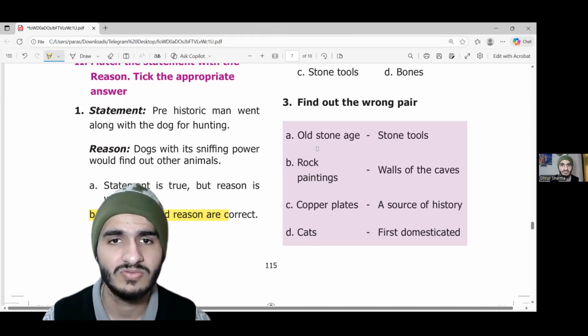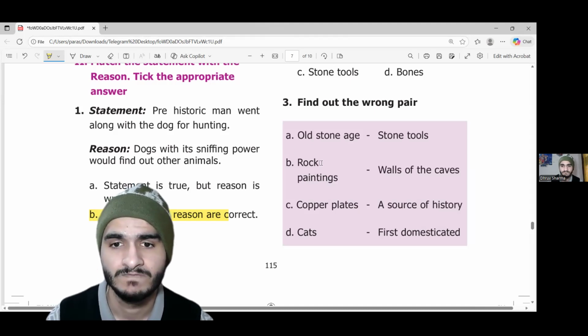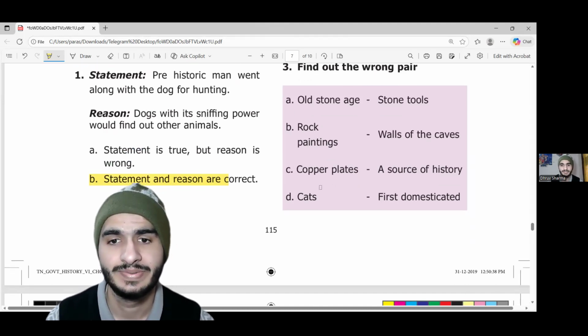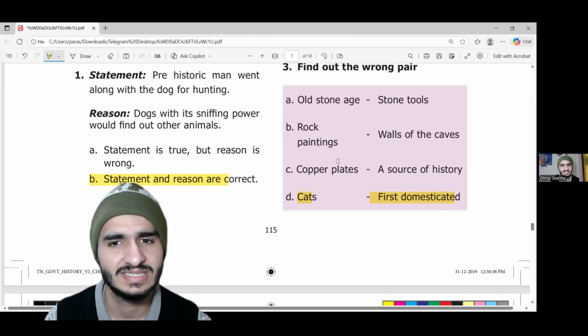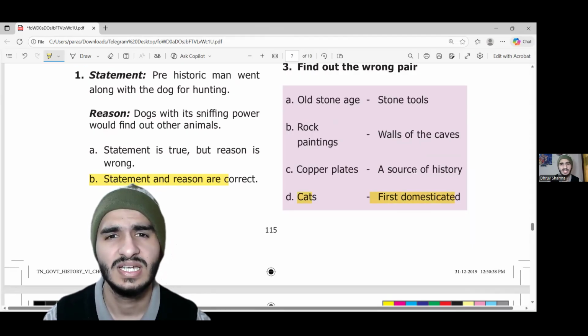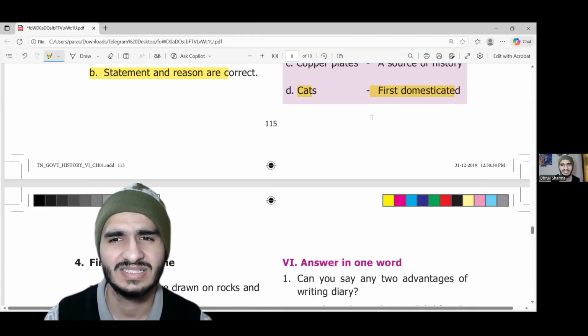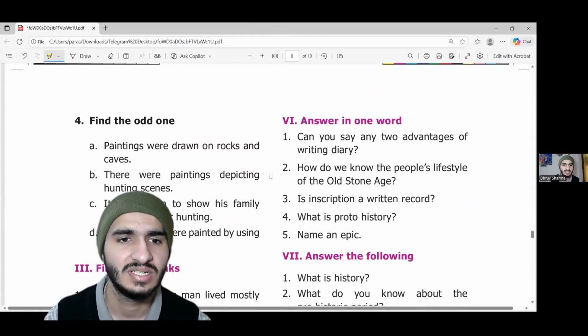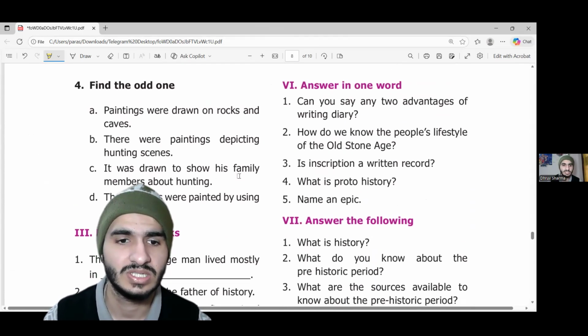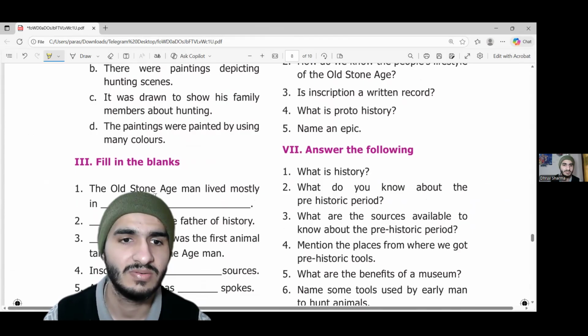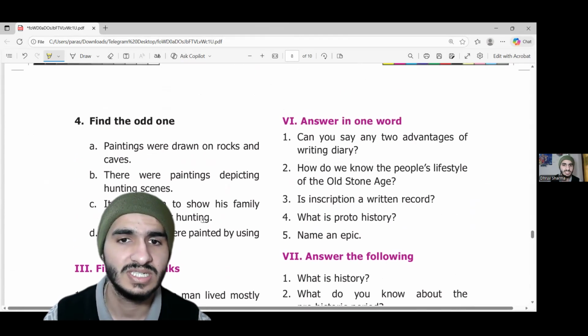Now the wrong pair, we have to find the wrong pair here. Cats first domesticated, this is wrong. We domesticated dogs. Old Stone Age stone tools, this is true. Rock painting, walls of the caves, yes. Copper plates, a source of history, yes, you can learn, but cats were not first domesticated. So these are the questions that we can use. The old age man lived mostly in caves. The answer is caves.